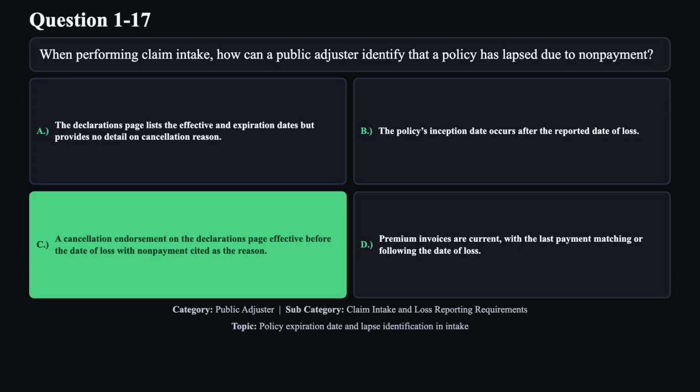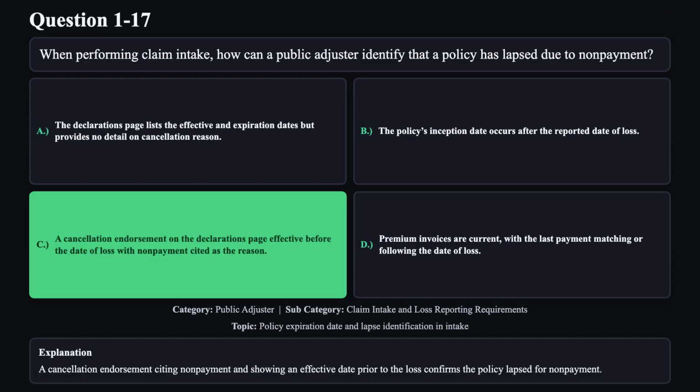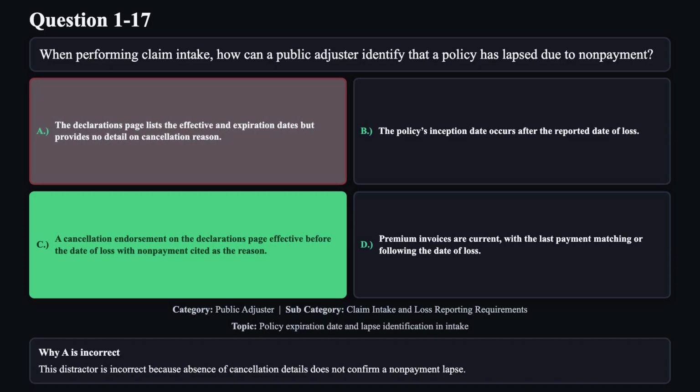The correct answer is C. A cancellation endorsement citing non-payment and showing an effective date prior to the loss confirms the policy lapsed for non-payment. Reason A is not correct. This distractor is incorrect because absence of cancellation details does not confirm a non-payment lapse.